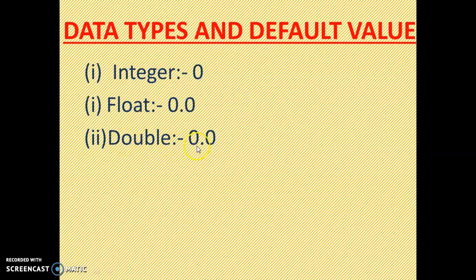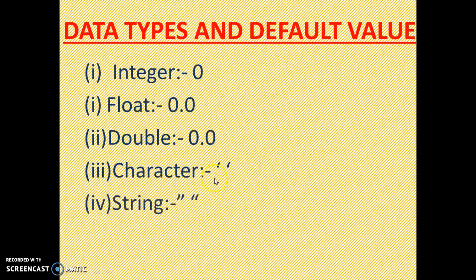Then double, 0.0, same as float. Then character, only one quotation inside this one blank. So single quote is there, single quote and inside one blank. Initialize any character data types.